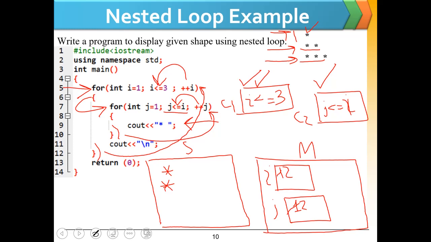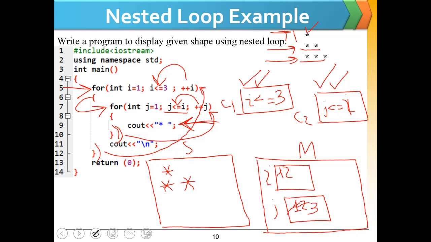When this loop ends, the update statement will be executed again and we will get 2 in j. This condition will be checked again. Since 2 is less than or equal to 2, this condition is true again and this cout line will be executed again and we get the second star on the screen. When this loop ends, j will be updated to 3.